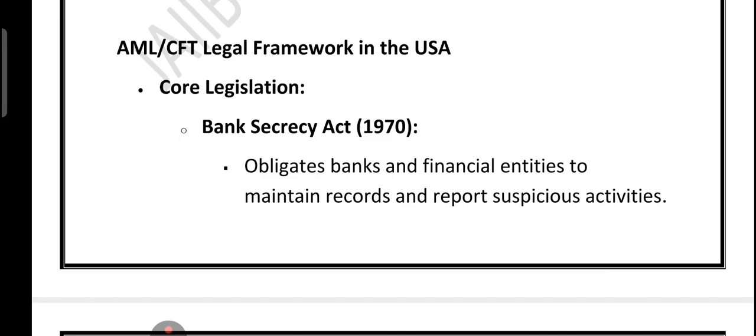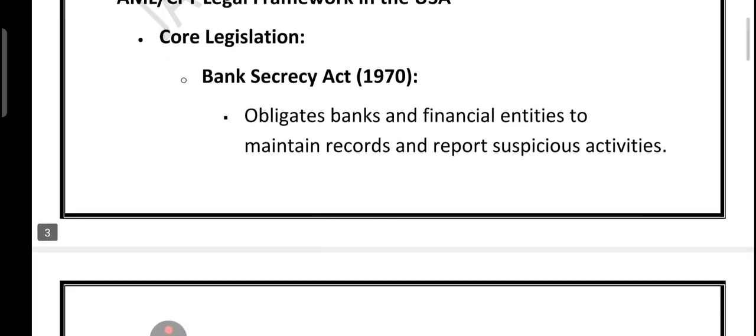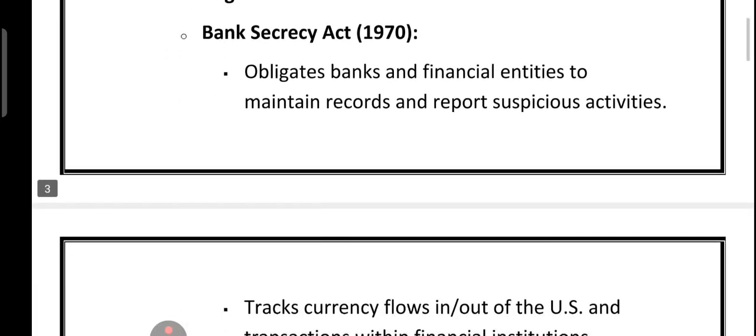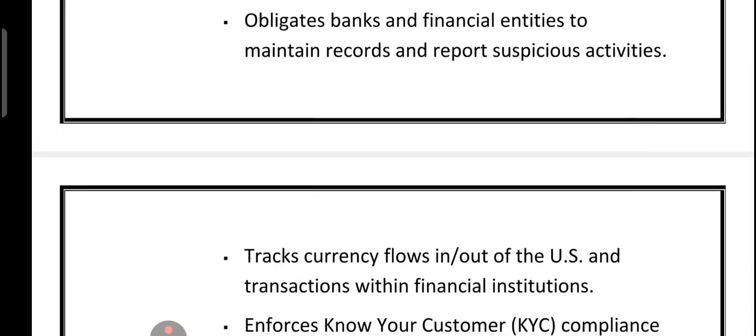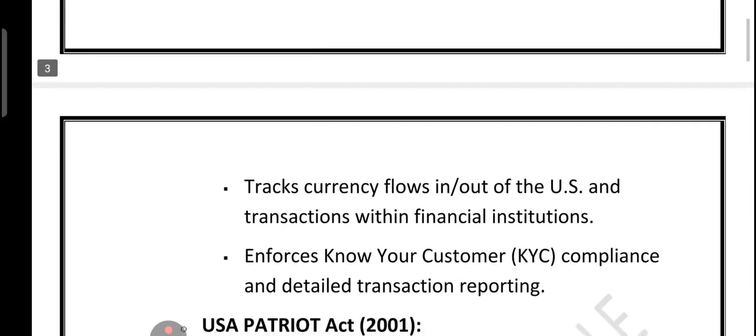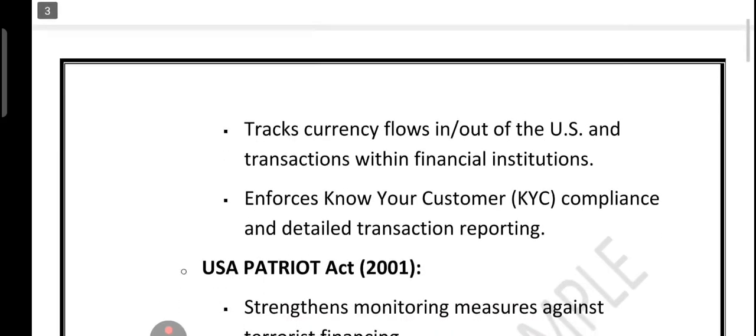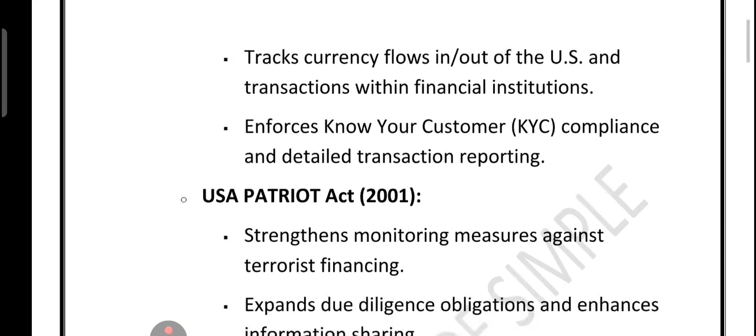So let's understand how the United States built its anti-money laundering and counter-terrorism financing framework, that is called CFT. It all started with the Bank Secrecy Act of 1970. This law made it compulsory for banks and financial institutions to keep proper records, to report suspicious transactions, and to follow strict KYC rules. The main idea was to keep track of large cash movement both inside and outside the country.